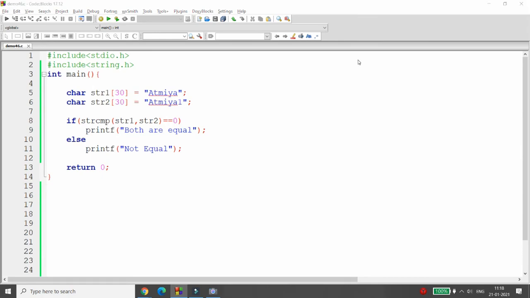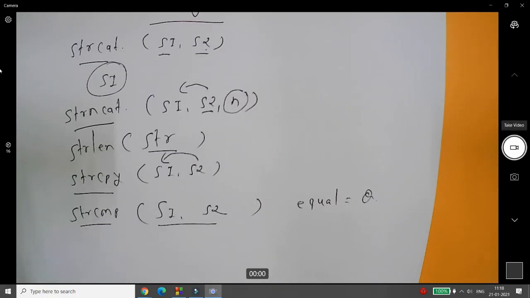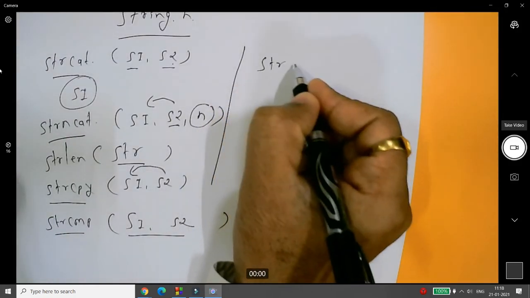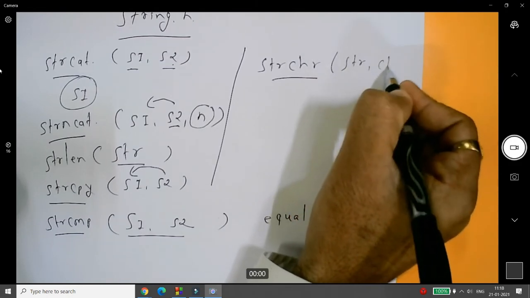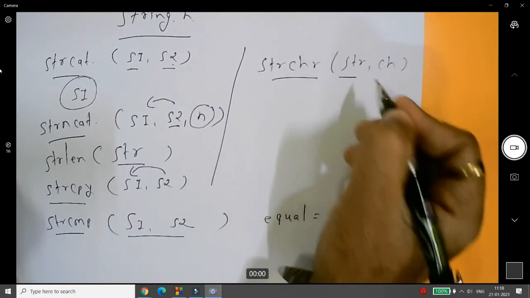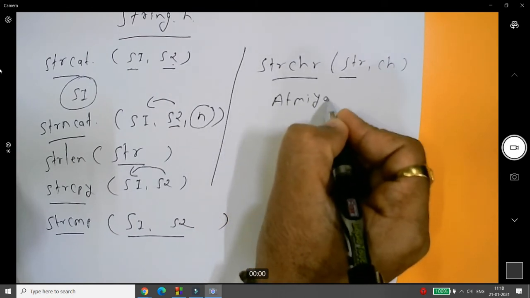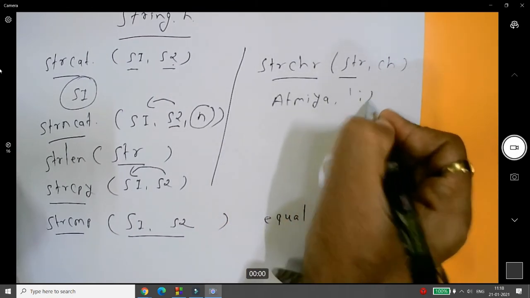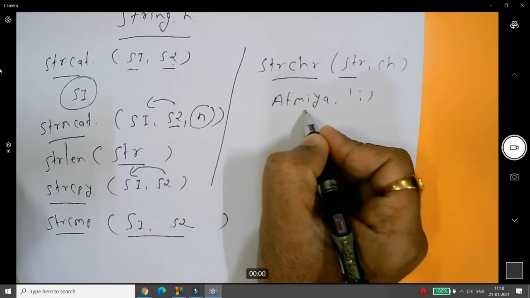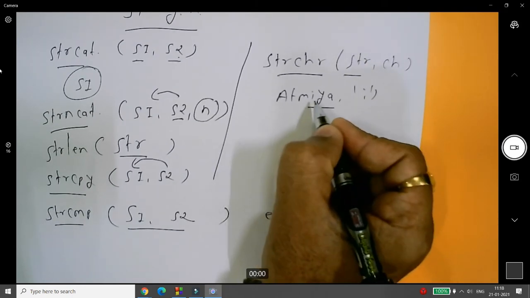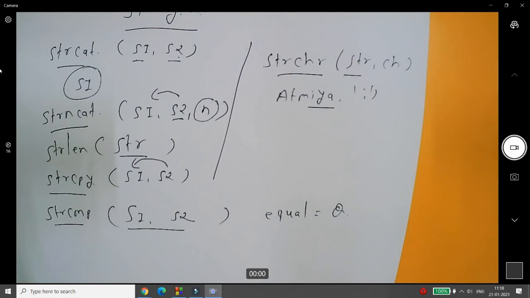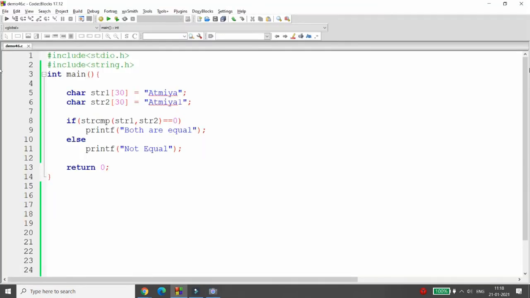Another function is known as strchr. This is a wonderful function, students. Here you can pass str and a character. For example, if your string is ATMIYA and you are entering the character I, then it will retrieve all the data from I to the end of the string. So if I pass I, then it will return IYA. It returns the pointer to the first occurrence and it will retrieve the rest of the string.